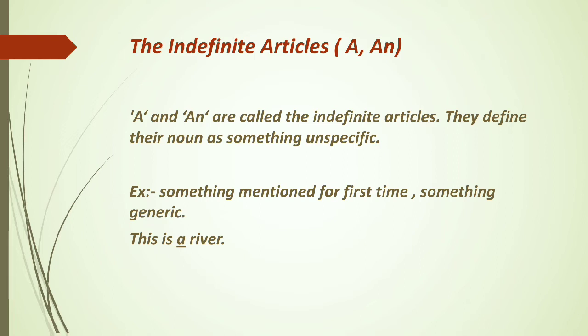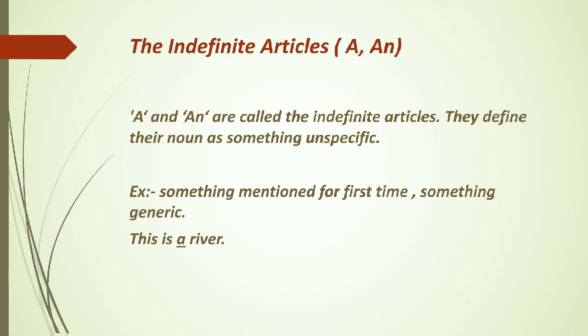A and an are called the indefinite articles. They define their noun as something unspecific. Listen to me very carefully, students. Definite means specific. Indefinite deals with the unspecific, meaning something mentioned for the first time.